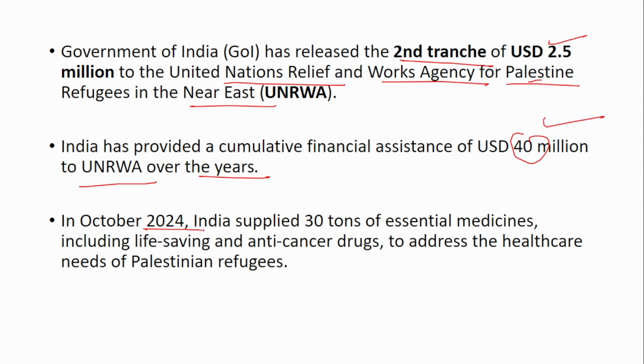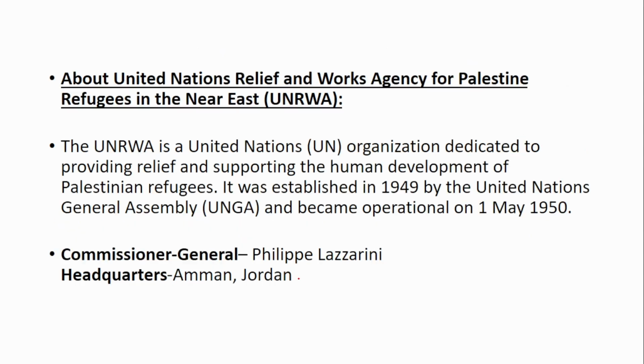So in October 2024, India supplied 30 tons of essential medicines, including life-saving and anti-cancer drugs, to address the health issues of the Palestine refugees. The UNRWA, that is United Nations Relief and Work Agency for the Palestine refugees in the Near East, is a United Nations organization dedicated to providing relief and support to the human development of the Palestine refugees. It was established in 1949 by the UN and it became operational on 1st May 1950. The Commissioner General is Philip Lazzarini and it is headquartered in Amman, Jordan.